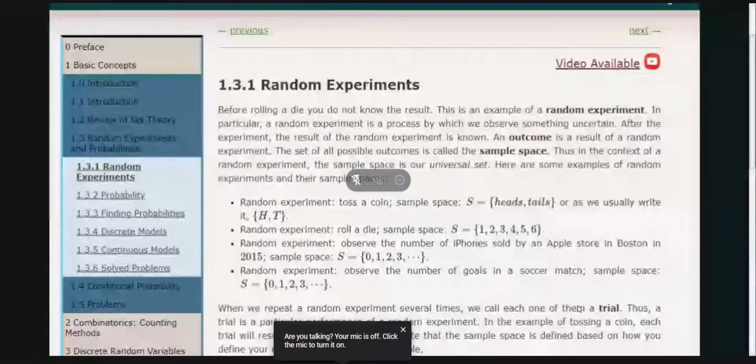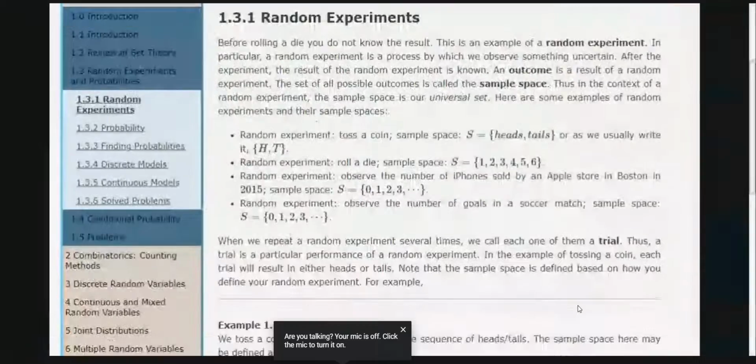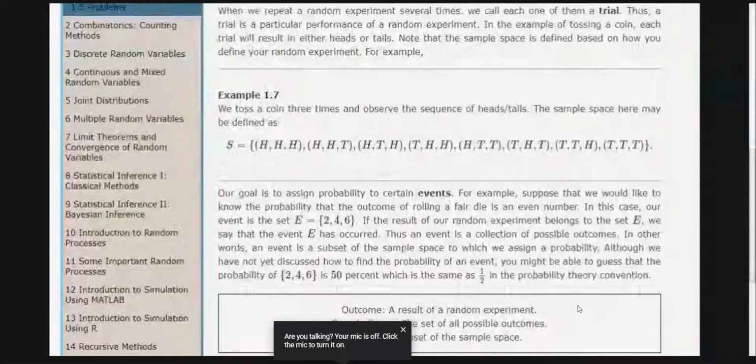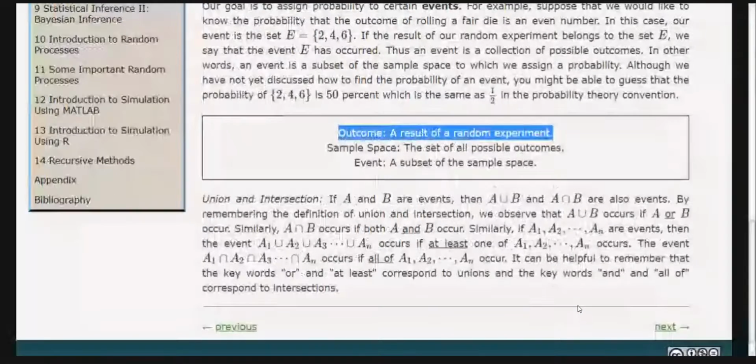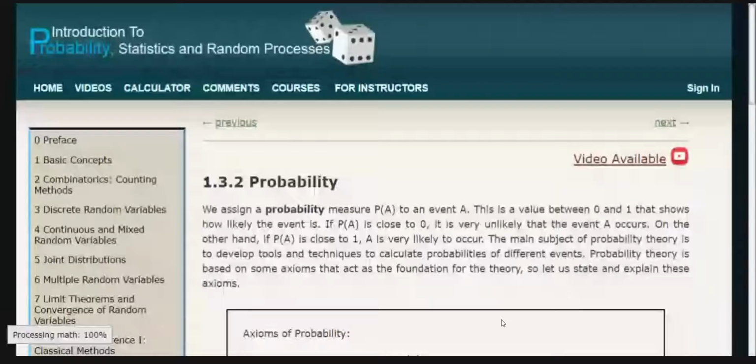Random experiment, and this we have already discussed. What is a random experiment? What is an outcome? What is a sample space? An outcome is a result of a random experiment. A sample space is a set of all possible outcomes, and an event is a subset of the sample space. Okay. Then union and intersection you already know.